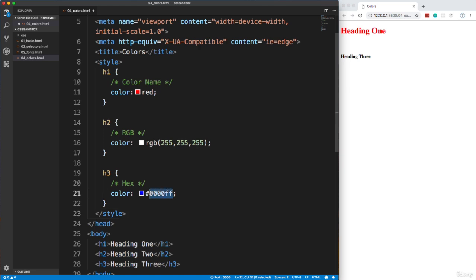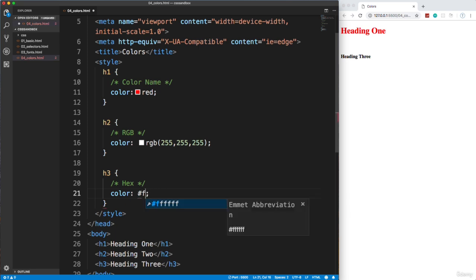But what you do want to remember is obviously black, which is all zeros. Now, when you have a hex value that's all the same, you can actually cut it down to 3. So 3 zeros is black and 3 F's is white. Okay, you want to remember that. And then anything else that's going to be all the same, like let's say 3 D's or 3 C's, it's going to be a shade of gray because all the red, green, and blue values are the same.